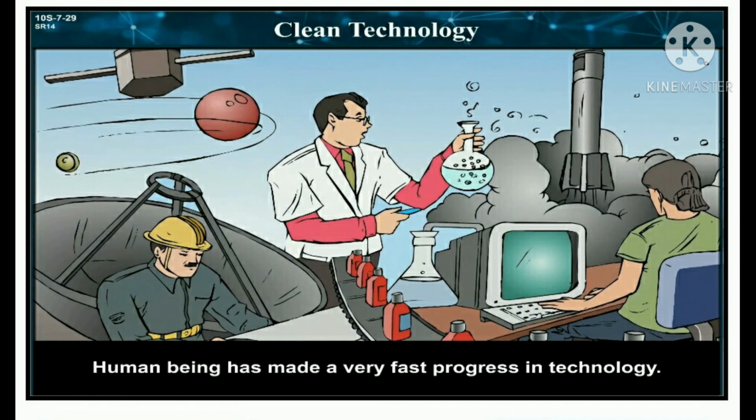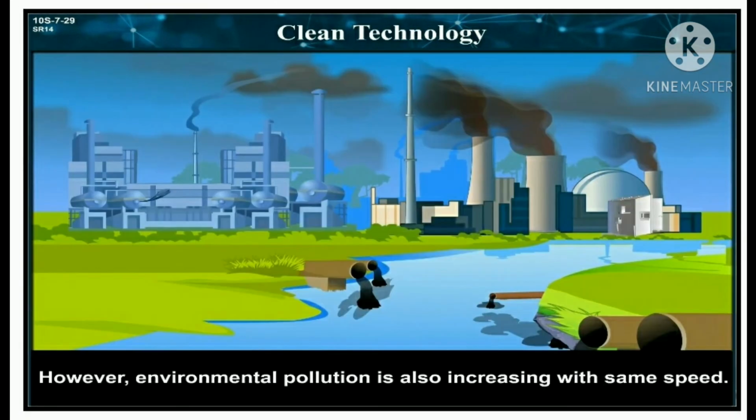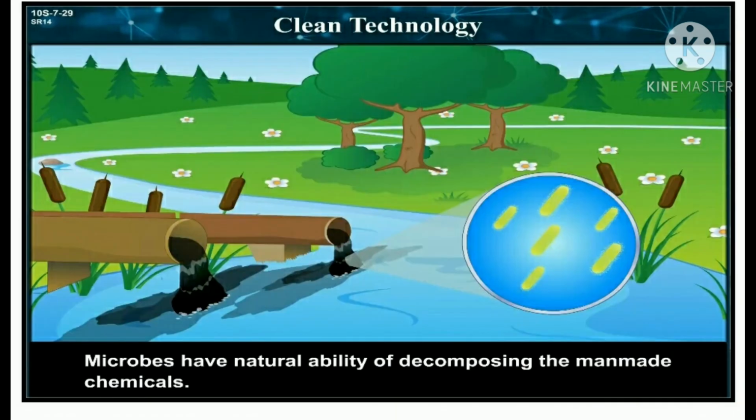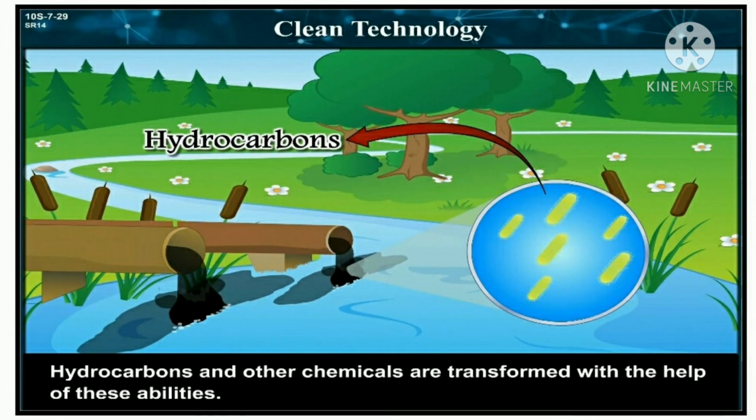Next is clean technology. Human beings have made very fast progress in technology. However, environmental pollution is also increasing at the same speed. Let us see the ways of controlling air, soil and water pollution with the help of microbes. Microbes have a natural ability to decompose man-made chemicals. Hydrocarbons and other chemicals are transformed with the help of these abilities.